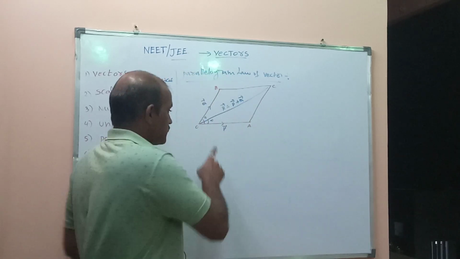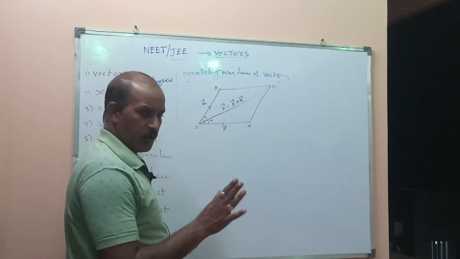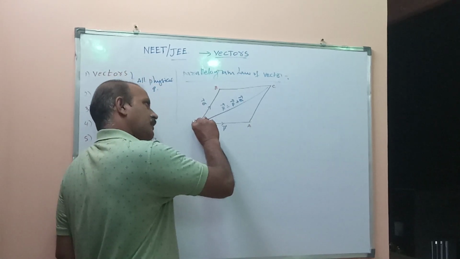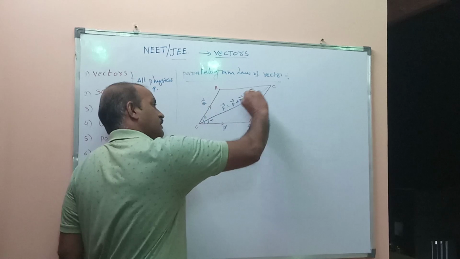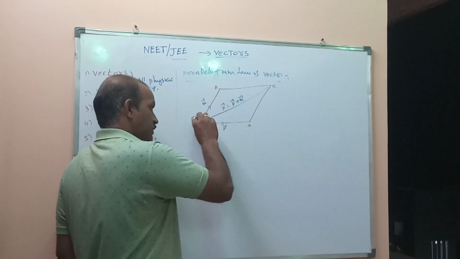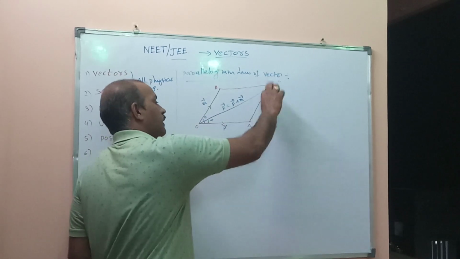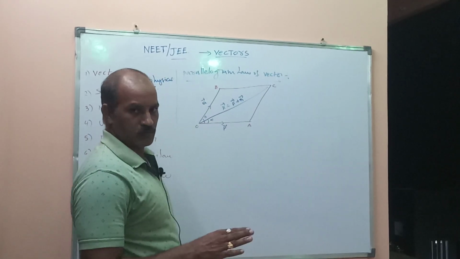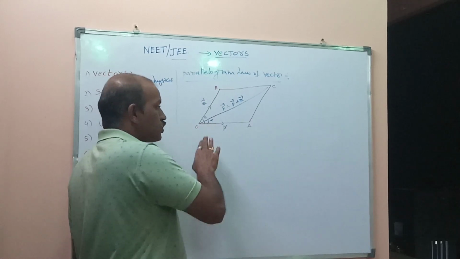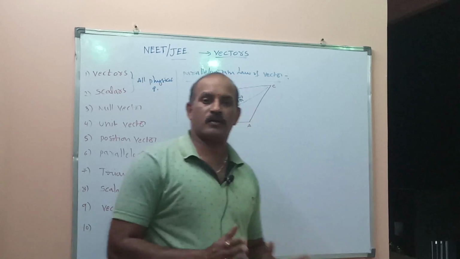If two vectors act along adjacent sides of a parallelogram passing through one point, the resultant vector is represented by the diagonal of the parallelogram passing through the same point, equal in both magnitude and direction. That is called the parallelogram law of vectors.